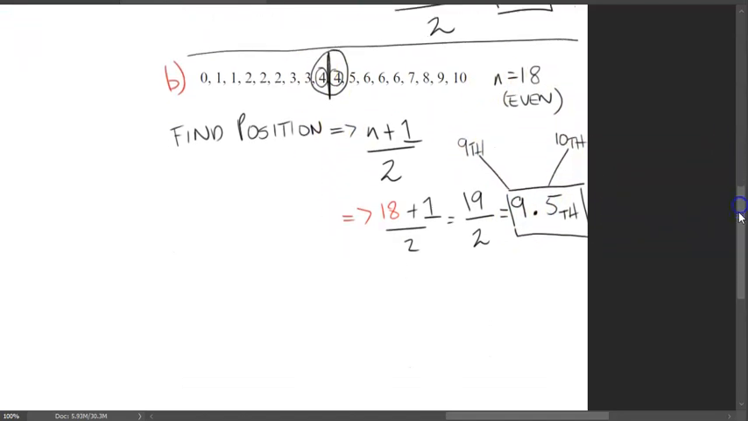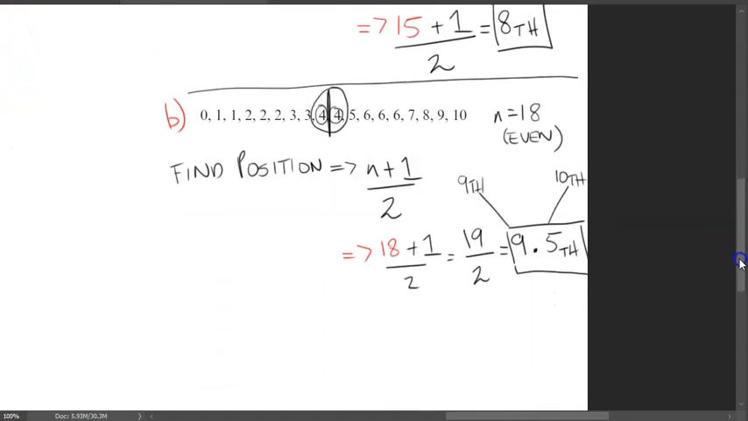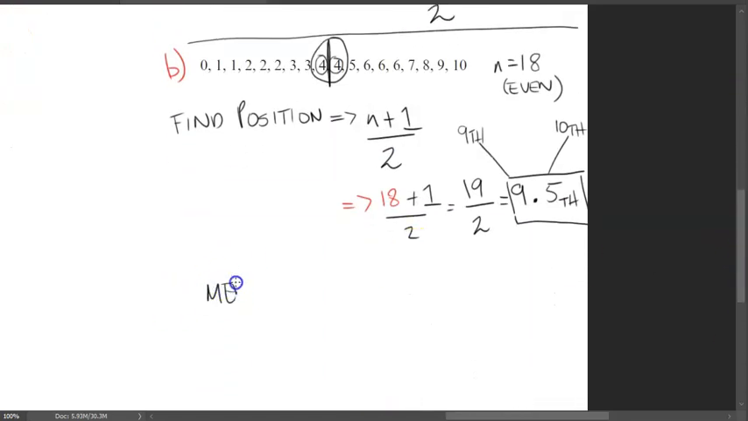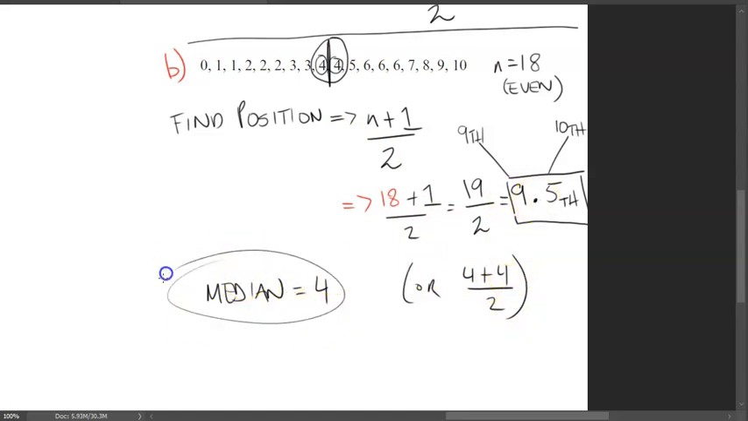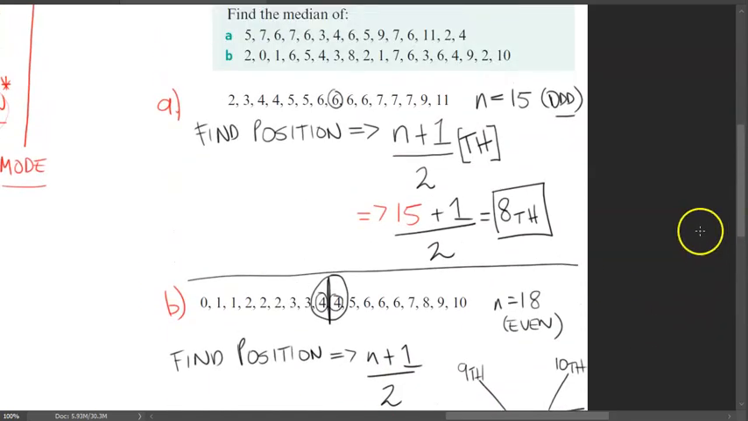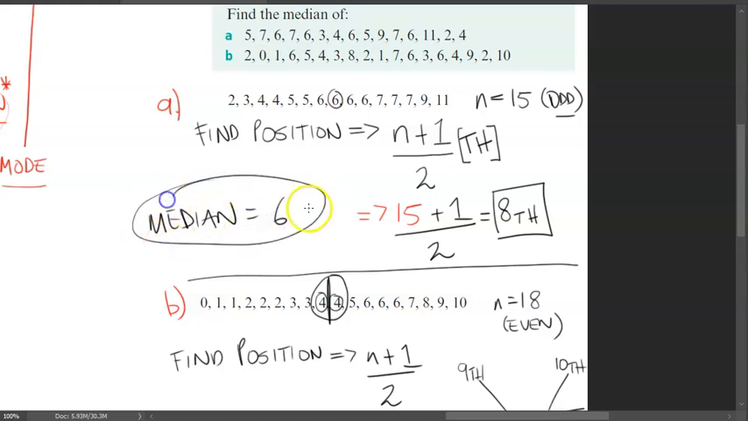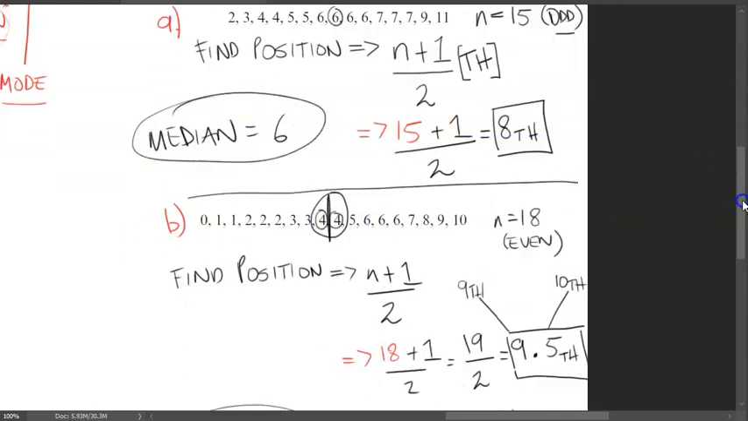And this is easy because in between 4 and 4 is 4. If the numbers are the same, then the median in this case is 4. So our median is 4. Now, I have to backtrack. Median is 4, or 4 plus 4 over 2. So it's the average of the two numbers. 4 plus 4 is 8. 8 divided by 2 is 4. So our median in this case is 4. I did not write what my median value was for the other one. Median in this case is equal to 6. There we go. I just wrote what the position was. I didn't write the answer.